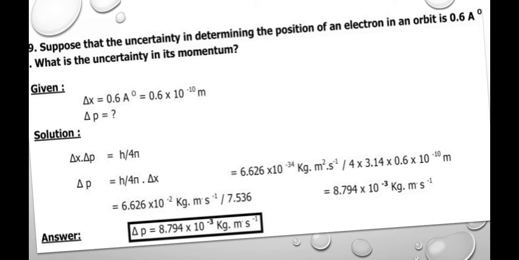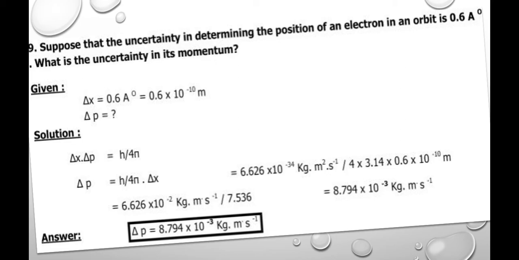We substitute the values in the formula, del x multiplied by del p greater than or equal to h by 4 pi, and here they have taken the values as equal. We bring del x to the right side, and when we do so it becomes the denominator. So we get the formula del p is equal to h by 4 pi into del x.